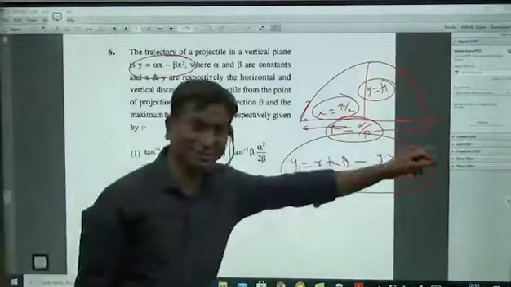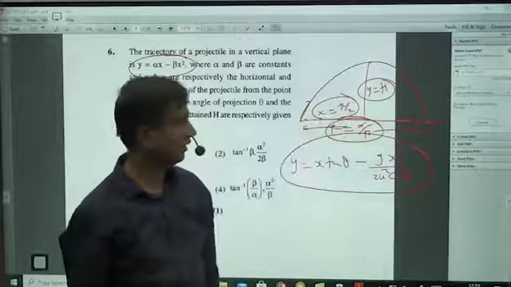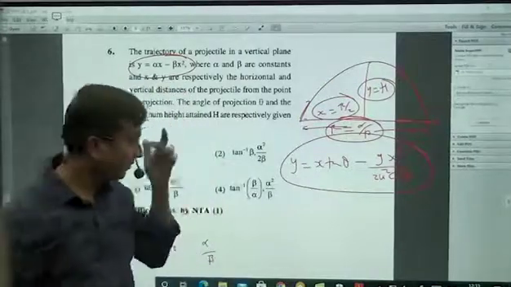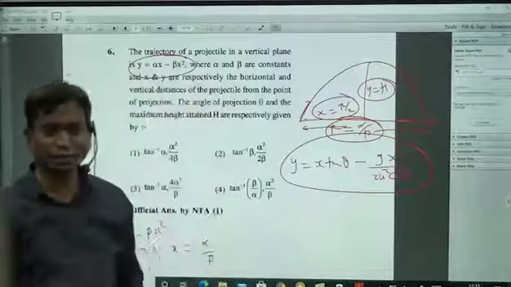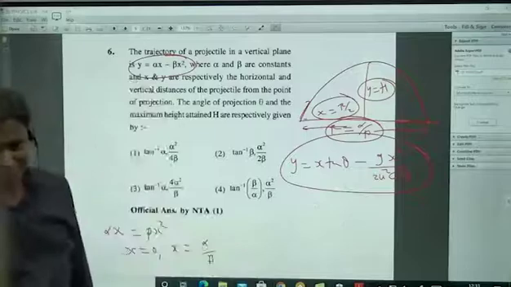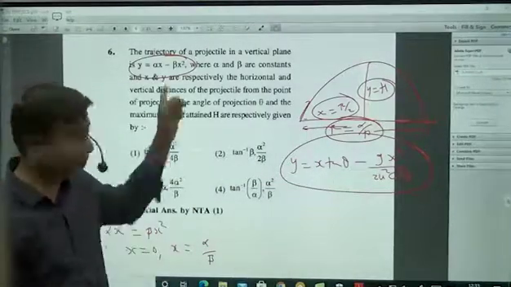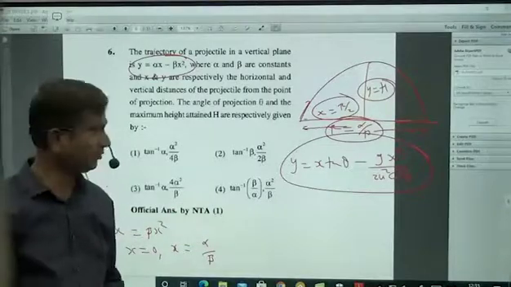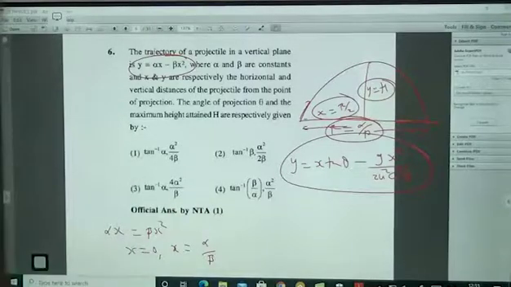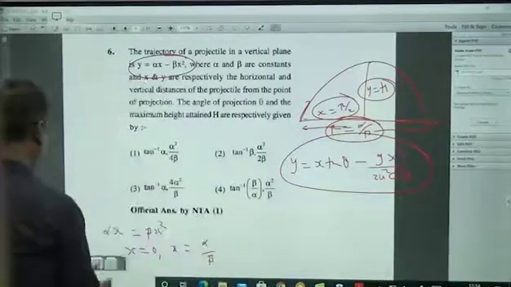They did not ask range. If they ask range, everybody will do it. They will put this. They have asked h. And definitely, those who are serious about writing MSET, they may remember this. At the time of MSET, we will remember all this. IIT exam generally, these formulas we don't remember, because when you have so many other conceptual ways, definitely we don't remember. If you remember, it's okay. Second year formulas we will remember, but not first year formulas. So nothing to worry, you can still do the problems, right?